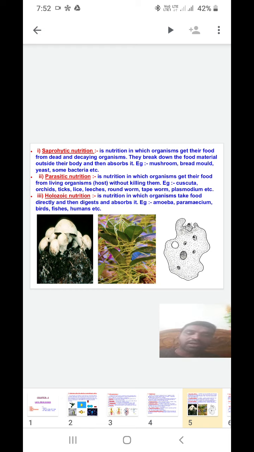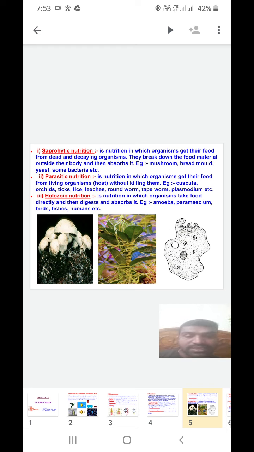For example, amoeba, paramecium, birds, fishes and humans. They take food material into their body and then digest it. Most animals follow holozoic nutrition. Holo means swallowing the food, whether solid or liquid, and then digesting it inside the body.